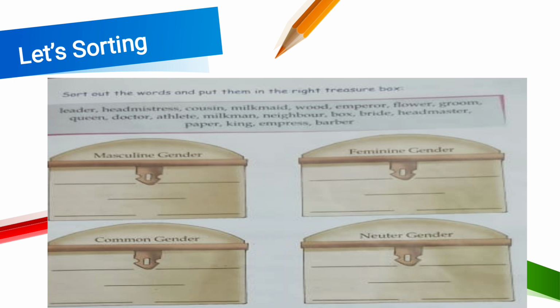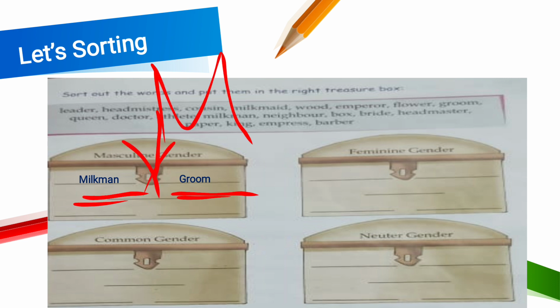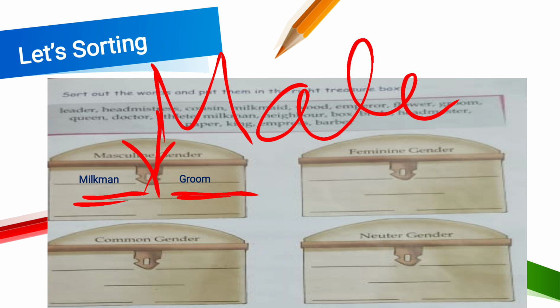Okay, let's start. So milkman. You can all see man is written here, right? Man is used to denote male, right? That's why milkman is a masculine gender. The next one is groom. Groom means dulha, and that is also denoting a male one, right? So it's a masculine gender. The next one is emperor. Yes, emperor is also masculine.